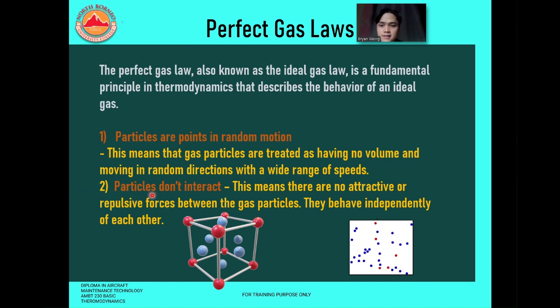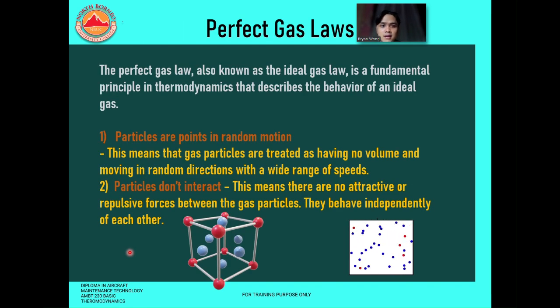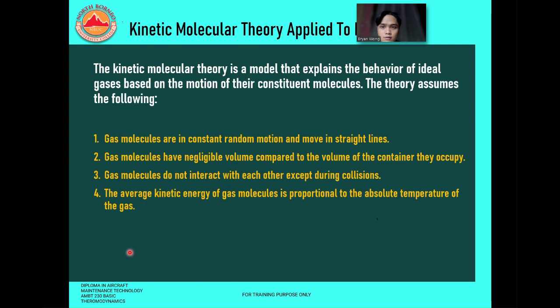Next, particles do not interact. This is one of the behaviors of an ideal gas. This means there are no attractive or repulsive forces between gas particles. They behave independently of each other. Basically, the gas particles behave independently and do not interact with one another. So just now we have studied the behaviors of an ideal gas, or perfect gas.